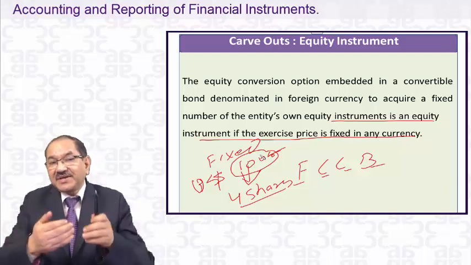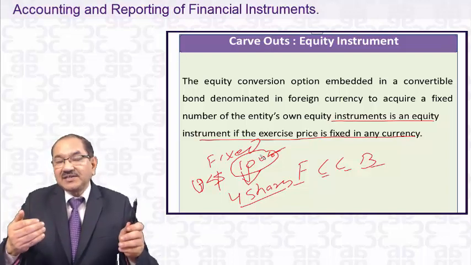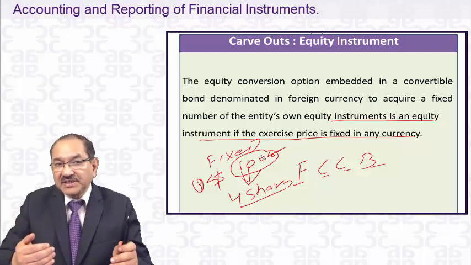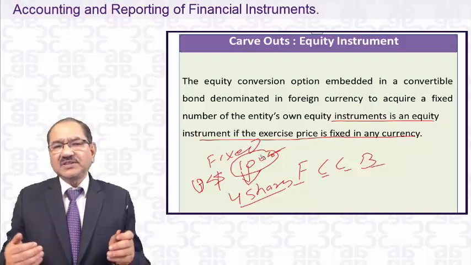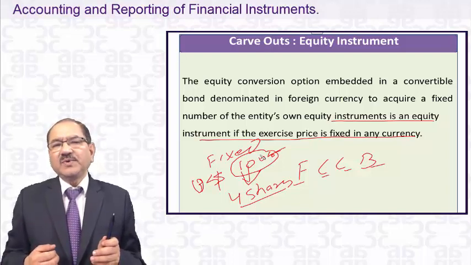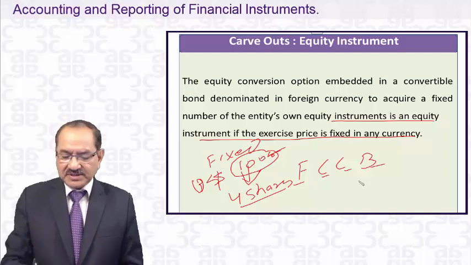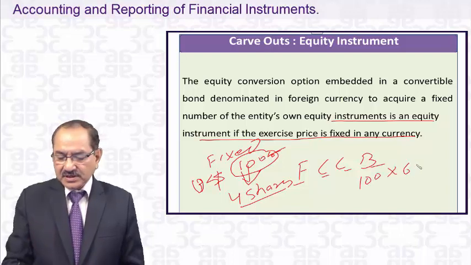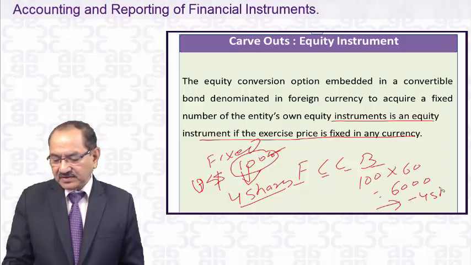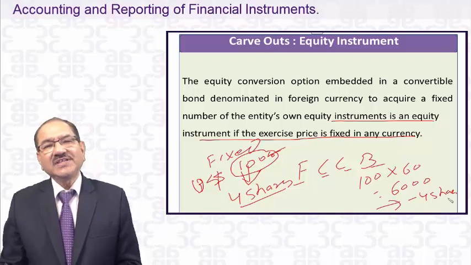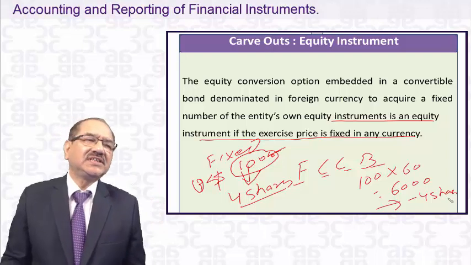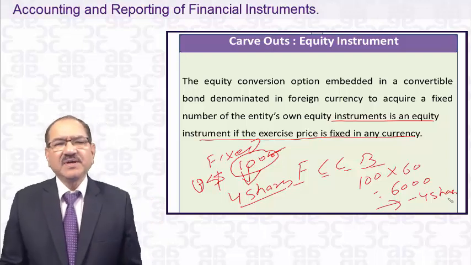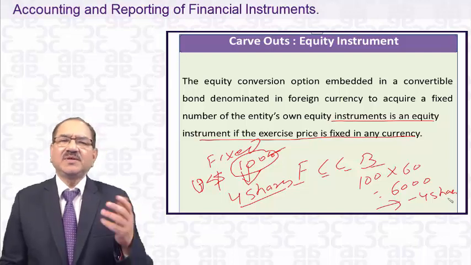So there will be a difference between the exchange rate of today, 2015. Suppose the dollar is 60 rupees in 2015. Then $100 comes to 6,000 rupees, so for 6,000 you will be exchanging 4 shares. That means 1,500 rupees per share, because in the market your shares are sold at maybe around 1,600. You want to give them at 1,500.